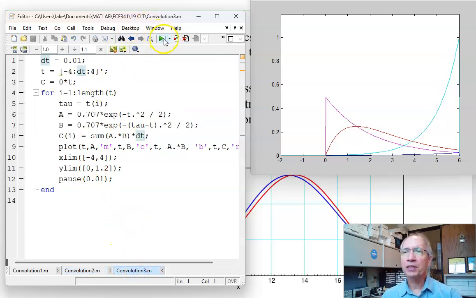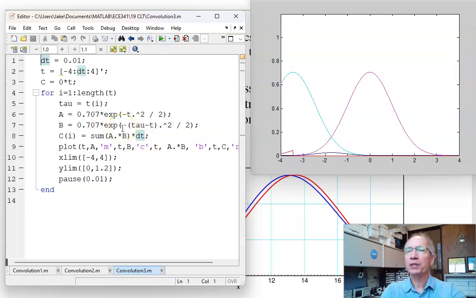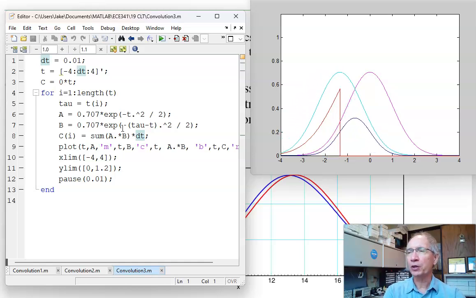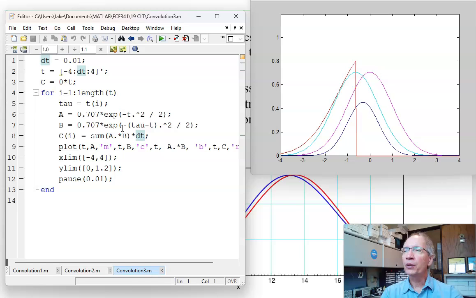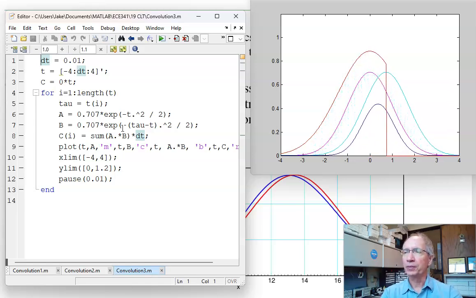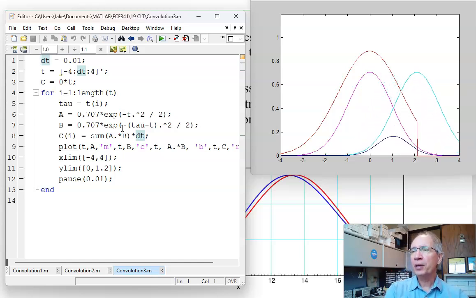Central limit theorem says everything converges to a normal distribution. And what's neat about a normal distribution is the red line is the convolution of a normal plus a normal. Normal convolved with the normal distribution is a normal distribution. So that's the central limit theorem, basically saying everything converges to a normal distribution. And once you get a normal distribution, you're stuck. Normal plus normal is normal.